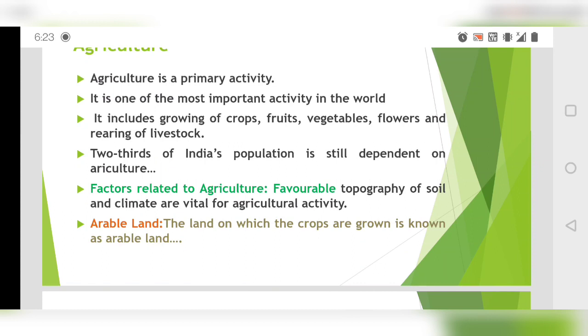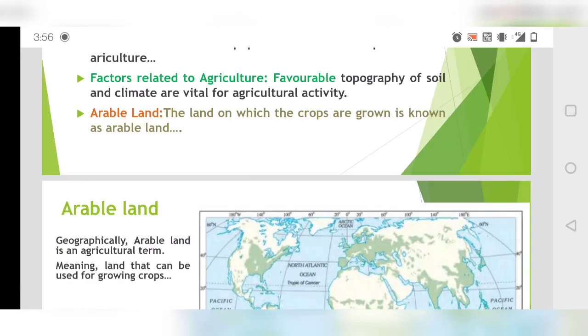Factors related to agriculture. What are the factors which are related? First of all, it is favorable topography, like what kind of land it is. If it is fertile flat land, you have fertile soil, then you will be able to grow crops. And if we talk about climate, when there is more rainfall, it will be suitable, because there are different crops, and their favorable conditions will be different.